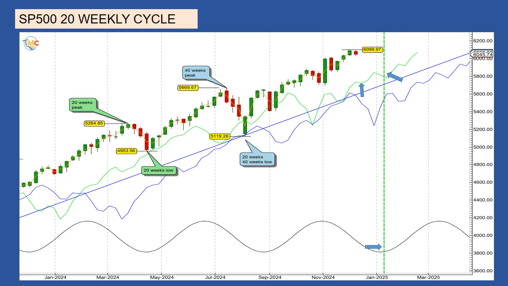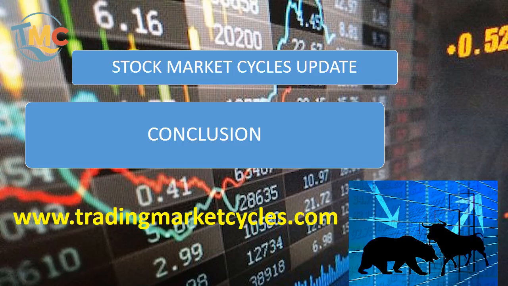In conclusion, the S&P 500 index is still in a bullish phase, but the 20-week peak should form very soon. We can expect the 20-week cycle low to form between 5,935 and 5,840. After this low is established, we can anticipate a rally toward the peak of the 18-month cycle.